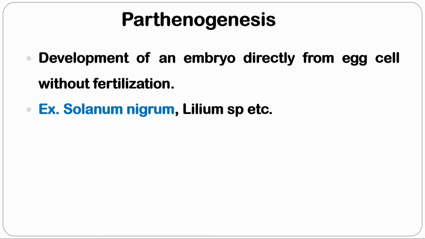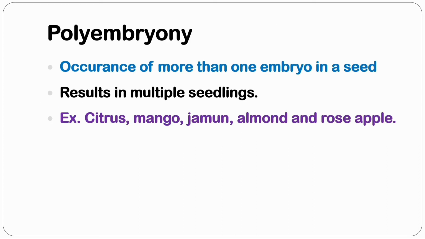To have a clear idea about parthenocarpy and parthenogenesis, let us see the difference. Parthenocarpy occurs only in plants, whereas parthenogenesis occurs in both plants and animals. Parthenocarpy is a virgin fruit, that is development of fruit without fertilization, whereas parthenogenesis is virgin origin, that is development of embryo without fertilization. Let us see about polyembryony. It is the occurrence of more than one embryo in a seed. It results in multiple seedlings.